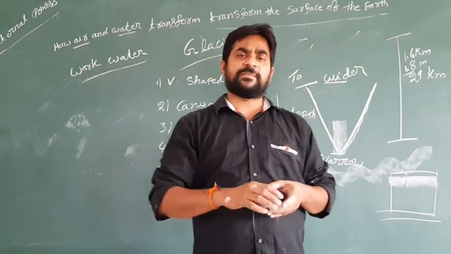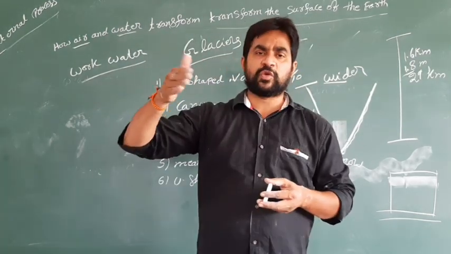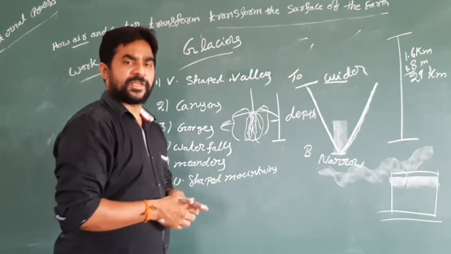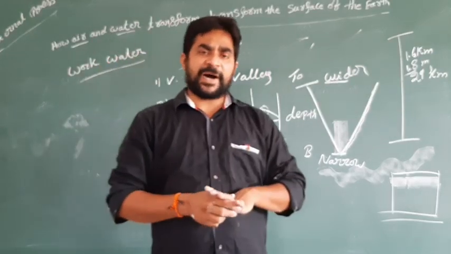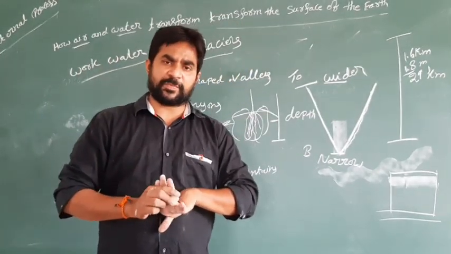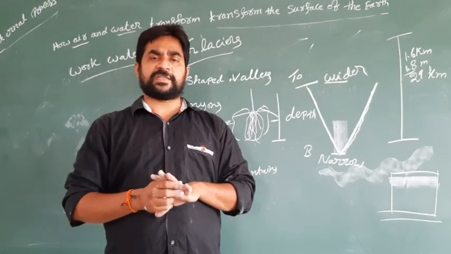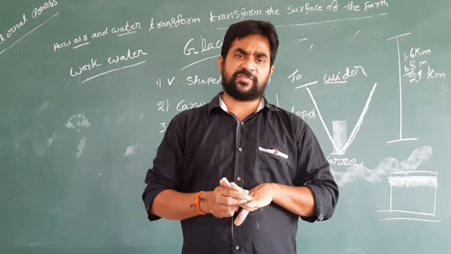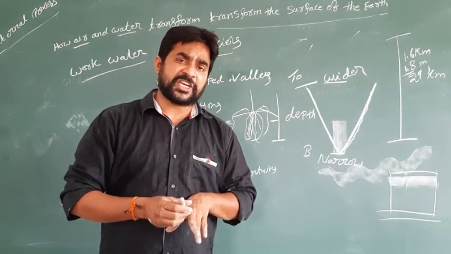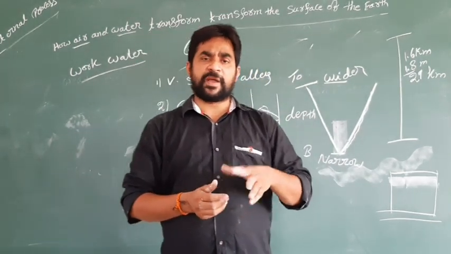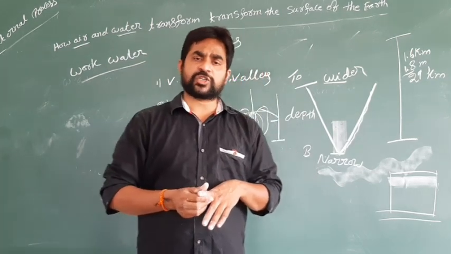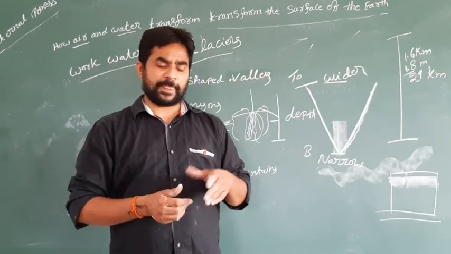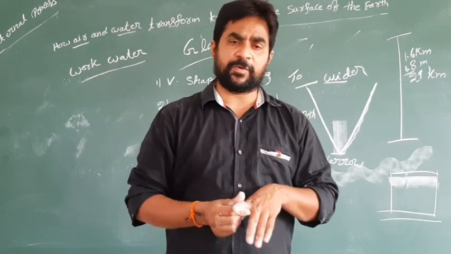One more thing, my dear children, I will revise the concepts I explained today. In part 1 I explained the internal process. In part 2 I took the external process. In the external process, first I explained the denudation process, that is weathering, erosion, transportation, and finally deposition.